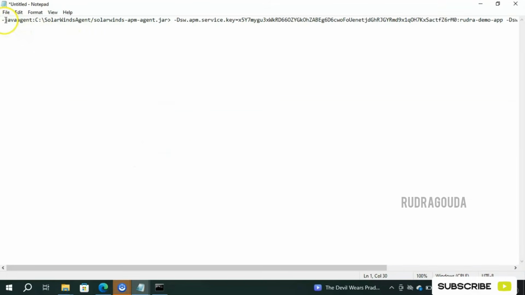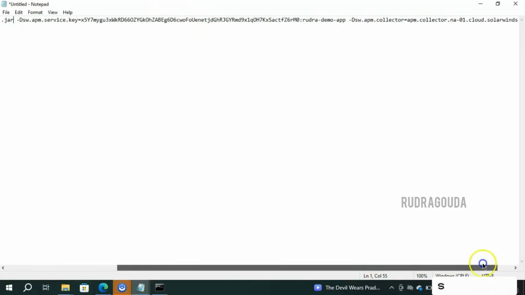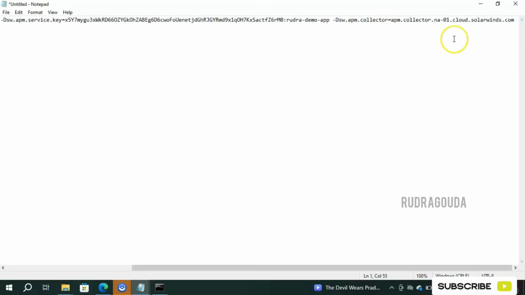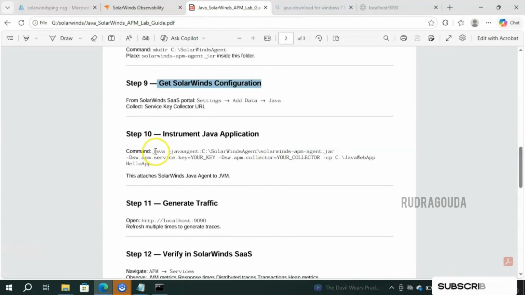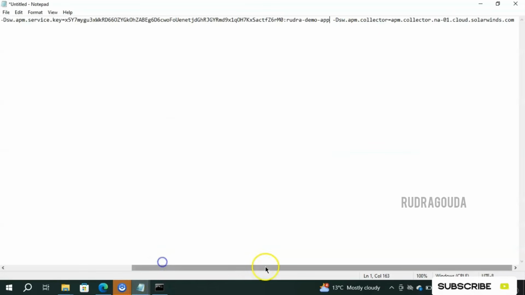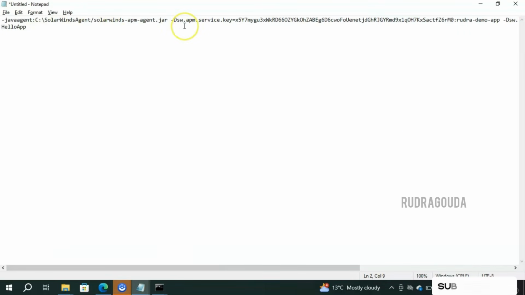So now we have provided the Java agent and where exactly our jar file is present. I think I need to remove this one. Yeah, the jar agent includes the service key and the app name, followed by the APM collector information. So how to run that? Again, in the documentation, I have provided the steps. See, we need to run the command, and after that we need to provide these lines to run our app. Copy, go here, and after this one, paste it. So now our command is ready.